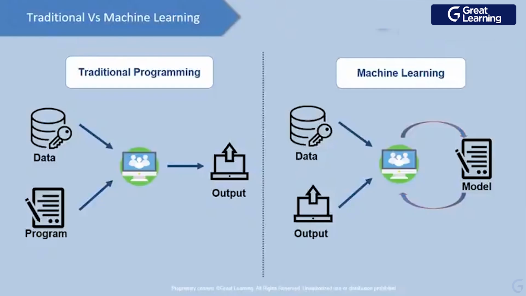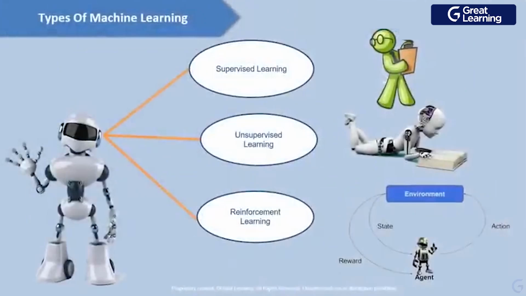Okay, and in this case, it's going to reduce human effort, right? If I know that a credit card fraud analysis model is ready, then each and every time I don't need to make a model for that. What I need to do is provide the new data to my model, and my model will say this transaction is a fraud or this transaction is a genuine transaction. So this is the help of machine learning. When you have a lot of data, or you already have a trained model, you don't need to do anything else. You just need to provide the new data to your machine, right?